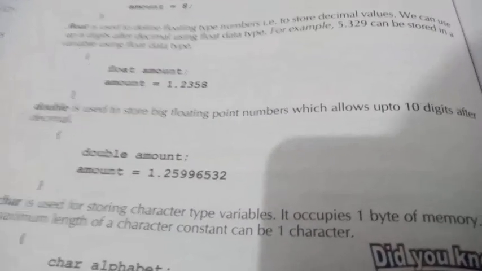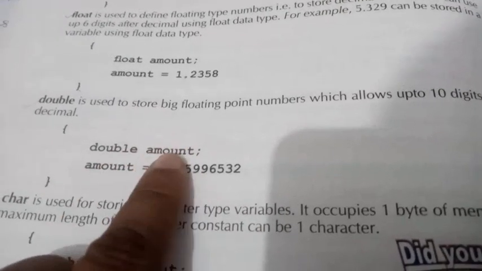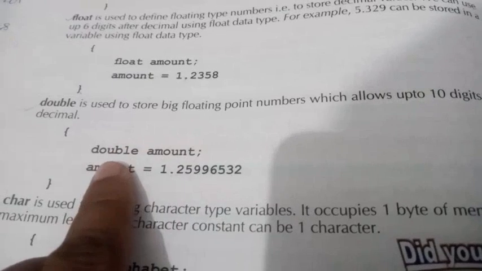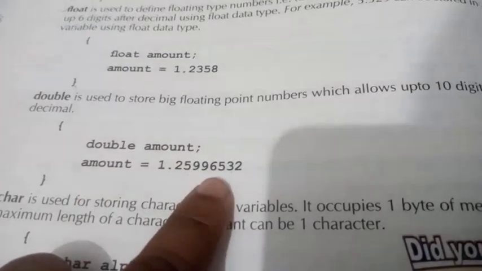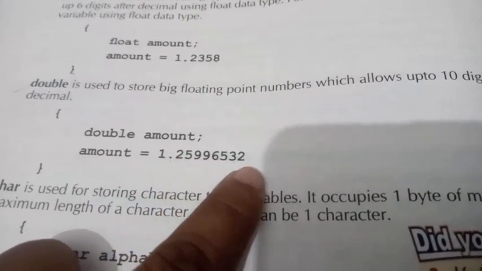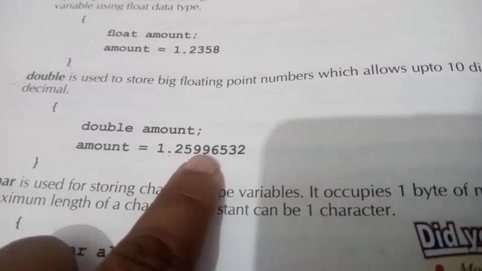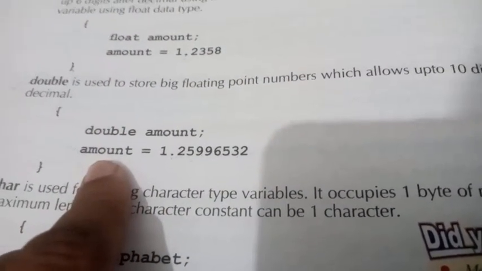So you can see here the variable is declared as double, and the amount variable is assigned the value 1.2599653. Okay, so these are things you can see here.